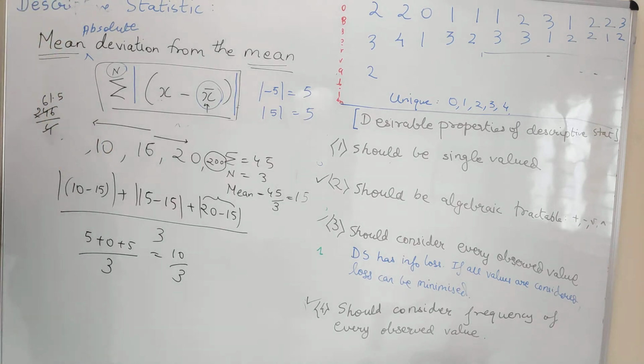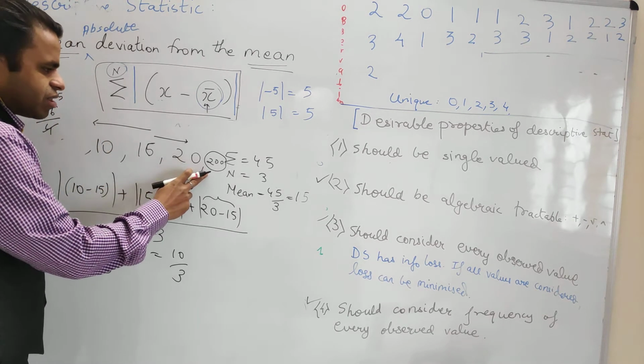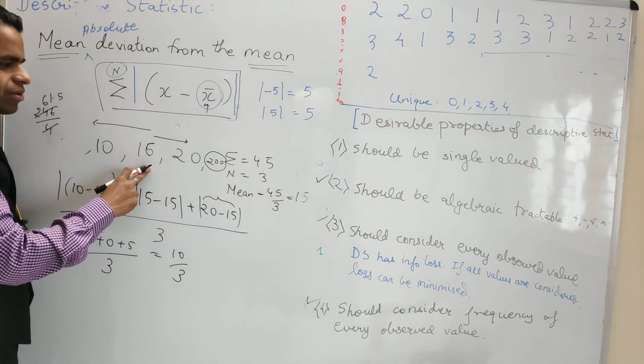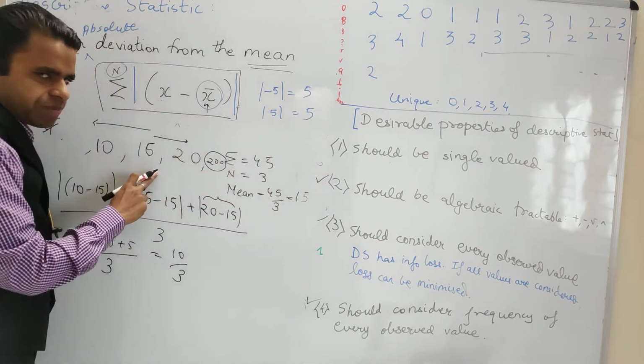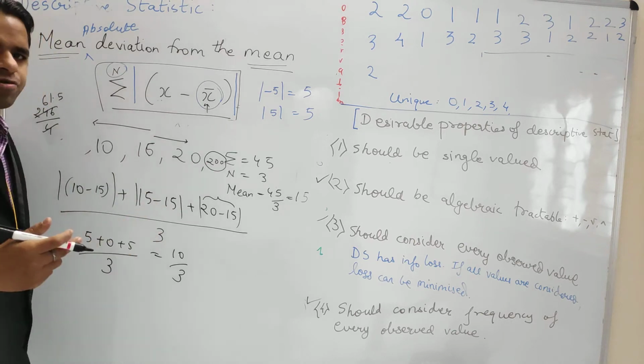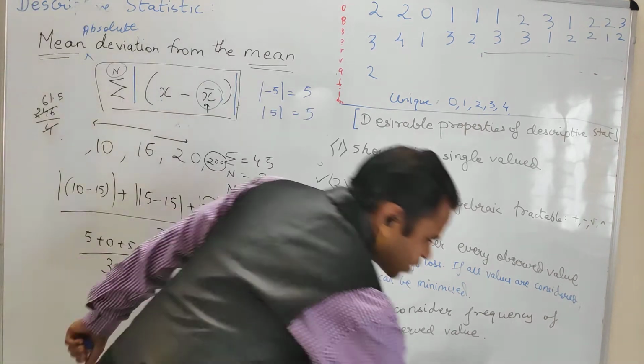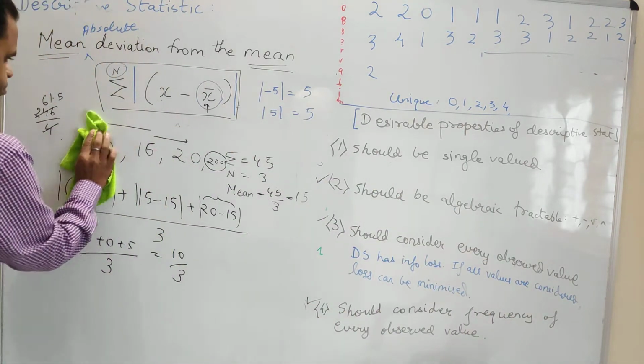Just to get an idea about dispersion, the further the value is from the mean, right? The farther the value is from the mean, the more that value should be penalized. I mean, in a normal graph, you can just visualize.